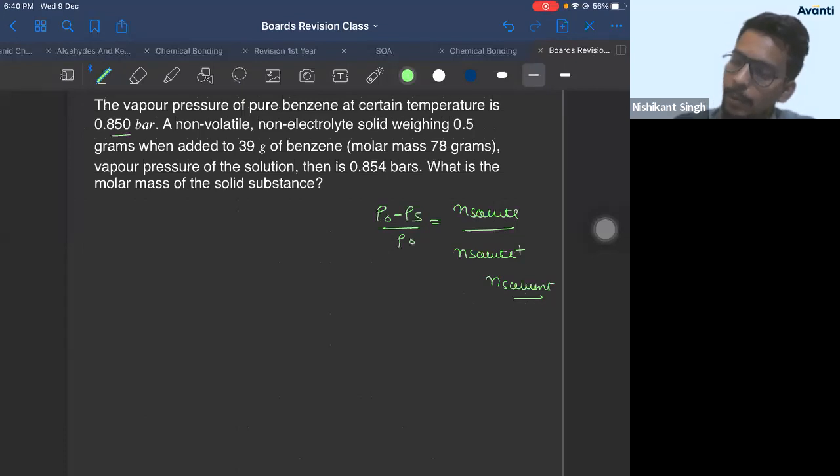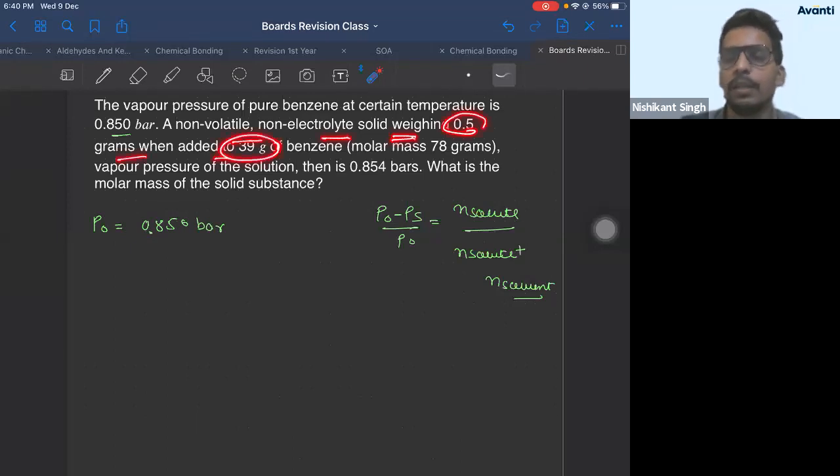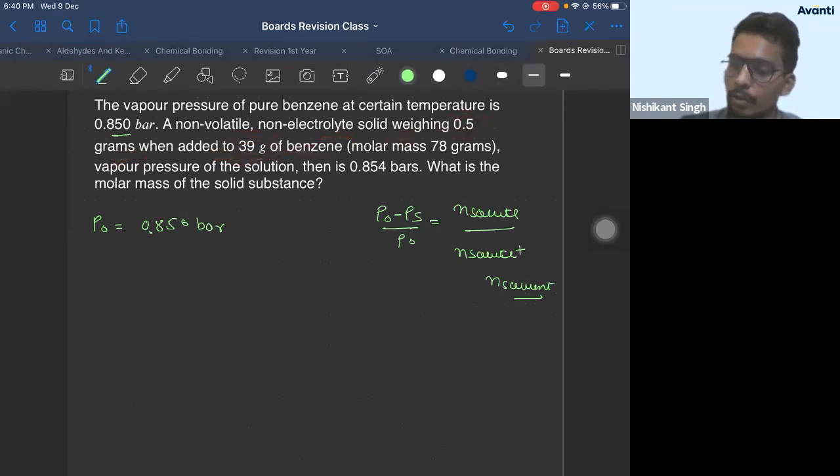Vapor pressure of pure benzene is given, meaning the solvent's vapor pressure is given, P naught is 0.850 bar. Then a non-volatile, non-electrolyte solid of 0.5 gram was added to 39 gram benzene. So the weight of solute is 0.5 gram and the weight of solvent is 39 gram.